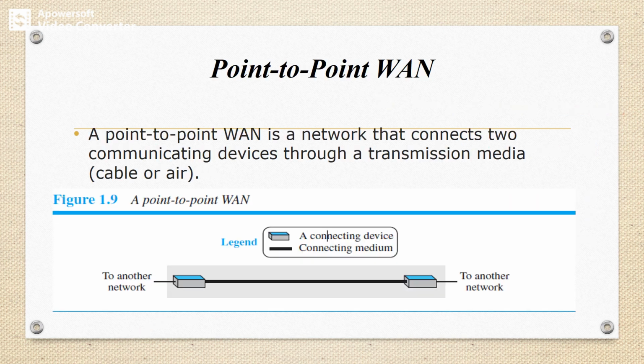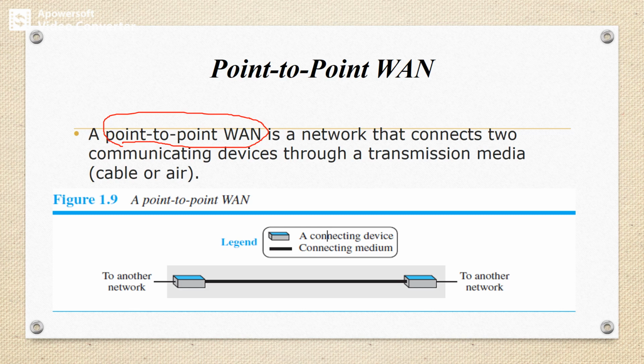The classifications under WAN are as follows. The first one is point-to-point WAN, a network that connects two communicating devices through a transmission medium.